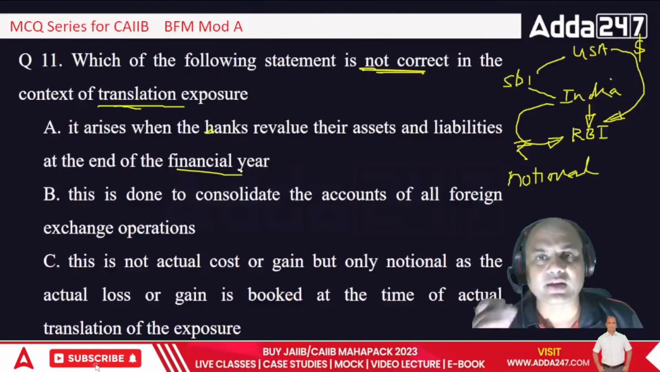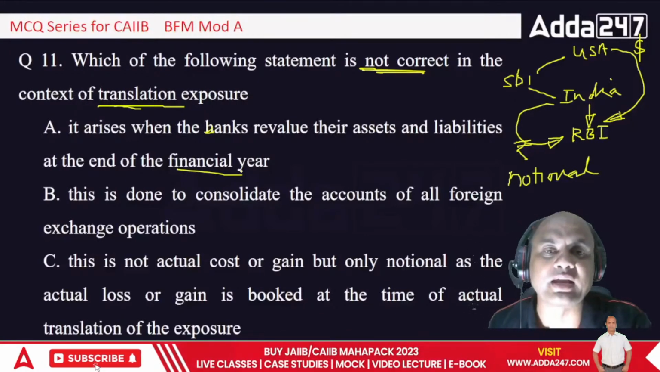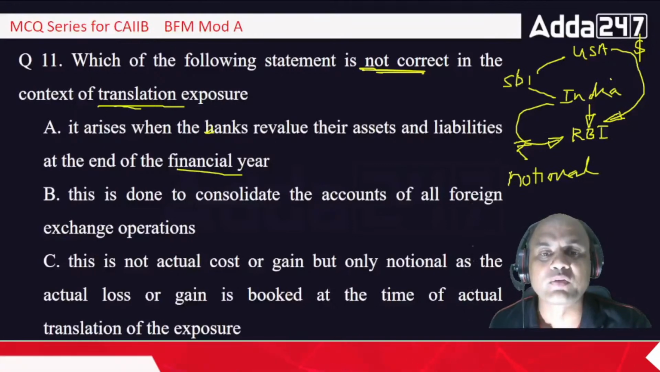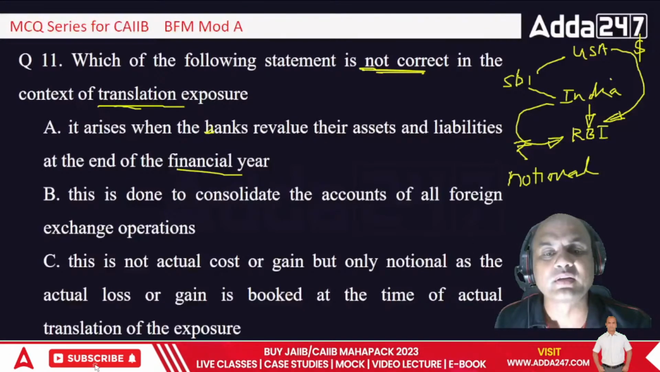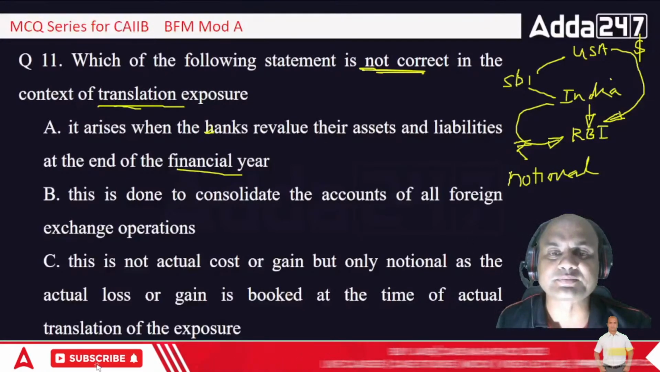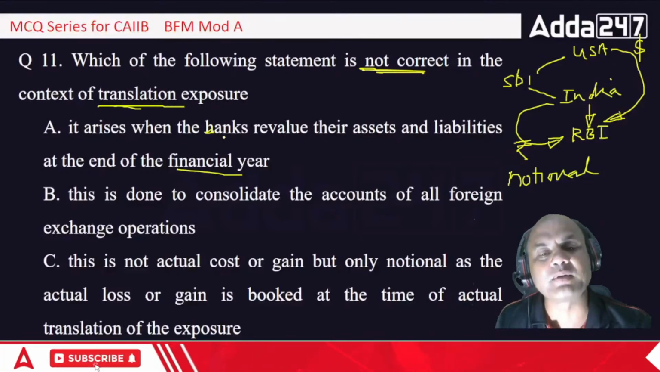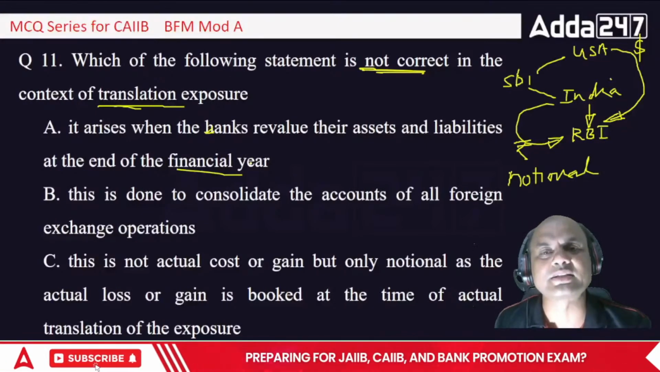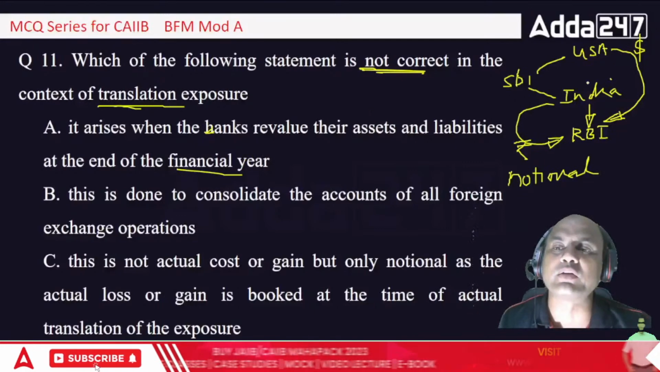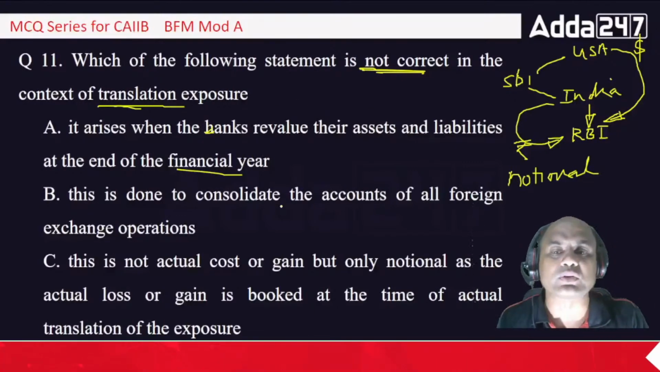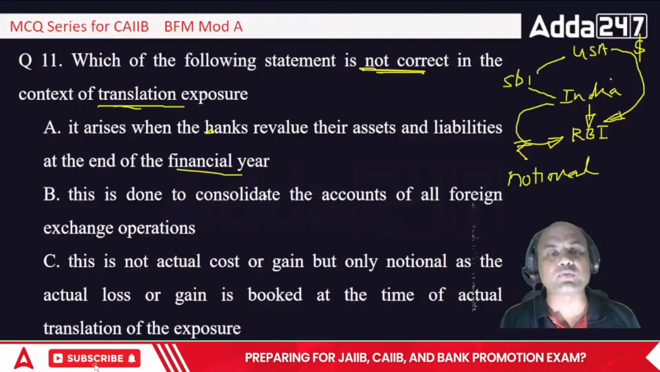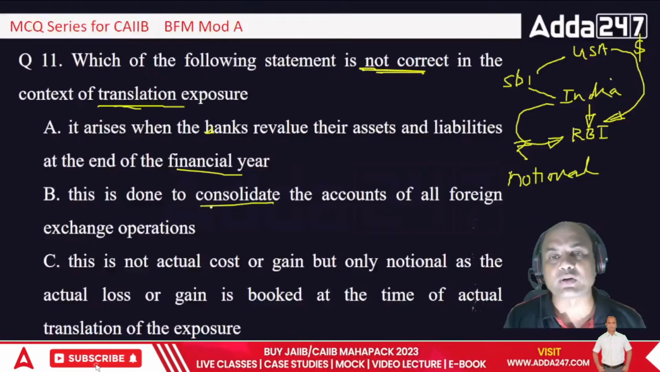Is it so? Translation exposure comes at the end of the financial year. What do you say? Just now I gave you this example of SBI India giving the returns to SBI to RBI, isn't it? So definitely it will come at the year end, because translation is always done when you have to submit a report to some organization. This is done to consolidate the accounts of all foreign exchange operations. That's right. Consolidate means what?